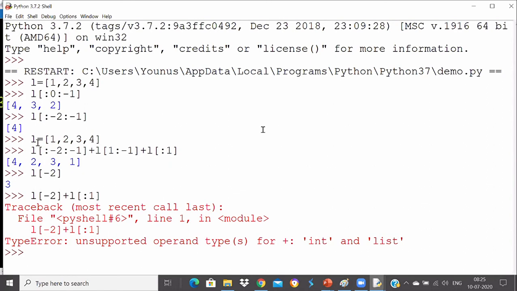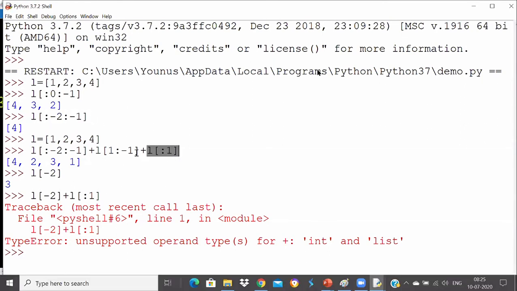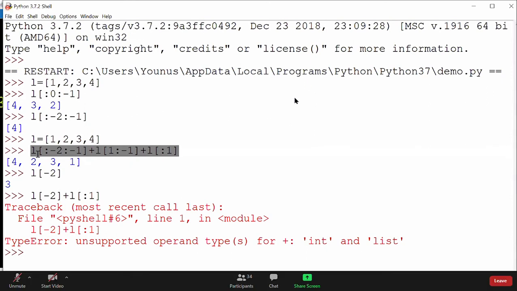This is what we can do, single item as a list. That's what I did. I extracted a single element from the list. I extracted 4 here and I extracted 1 here, the first element. So that way it worked for me. This formula works perfectly because I use slicing to extract one element. With slicing I can extract one element, two elements, three elements, any number of elements, guys. But here we have to use slicing. Okay, understood all?